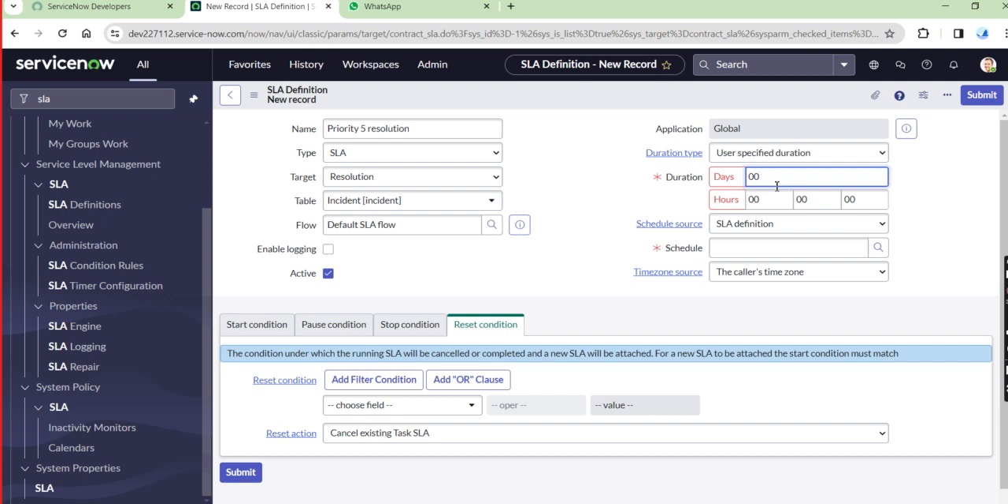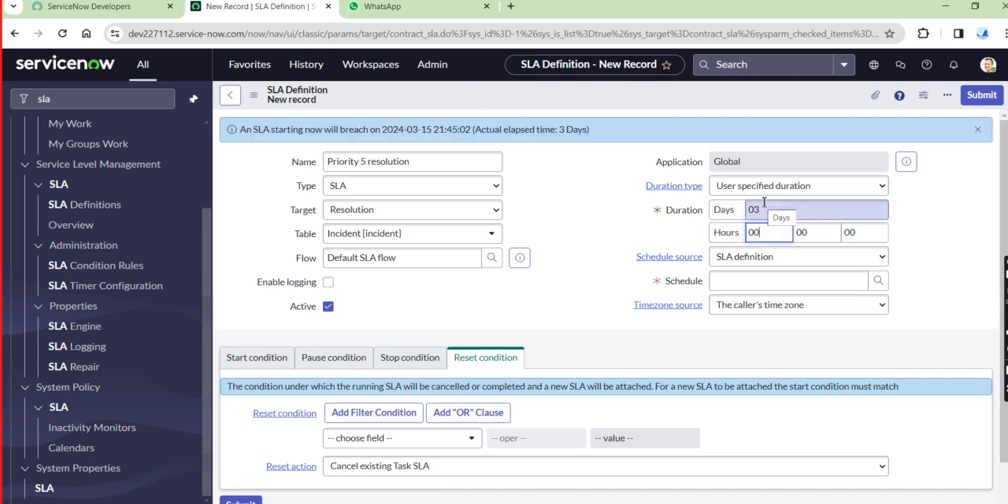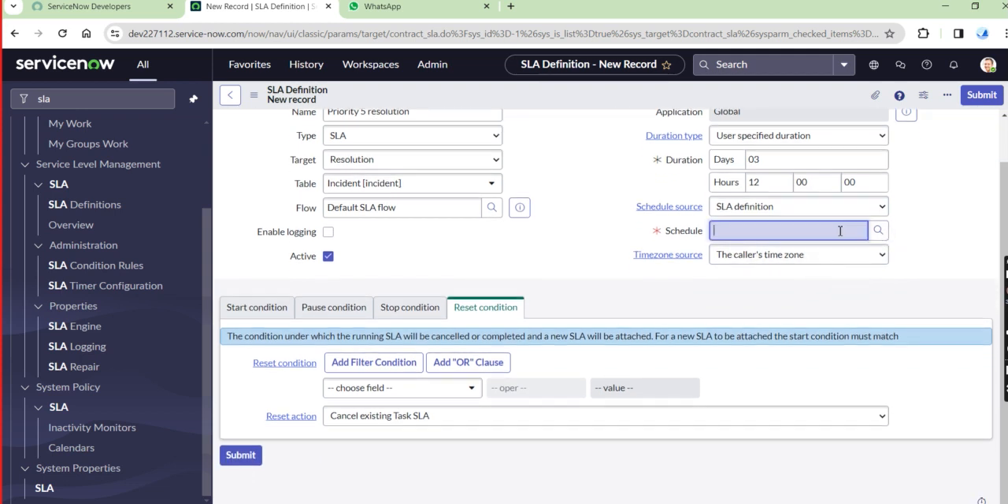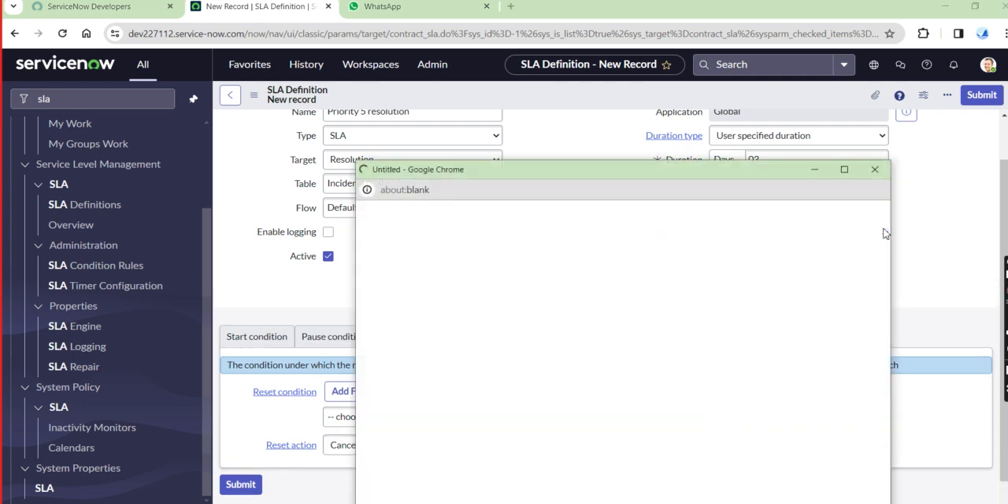Now you will change that, so that is the 3 days. Three days 12 hours, for example, let's give that. And schedule is user specified, so schedule is there.